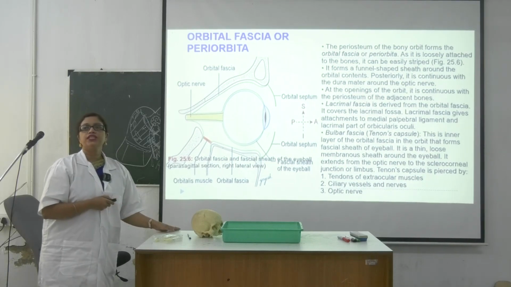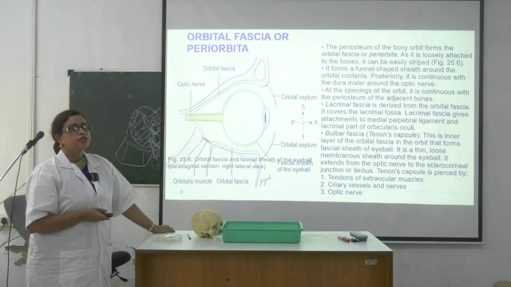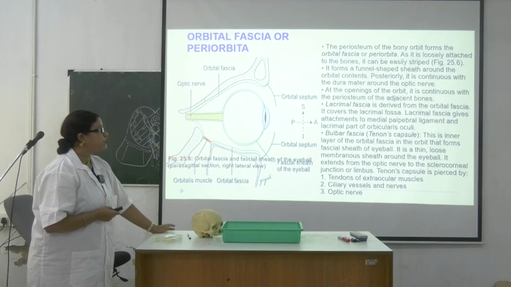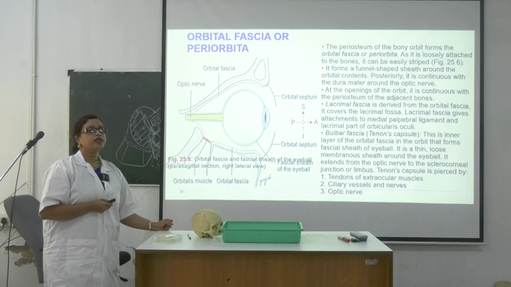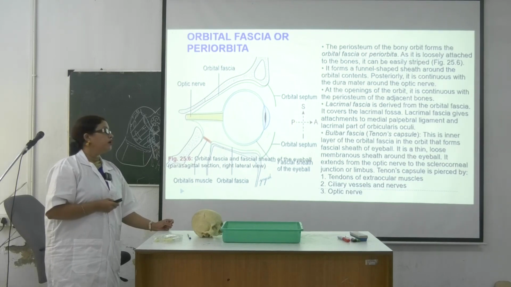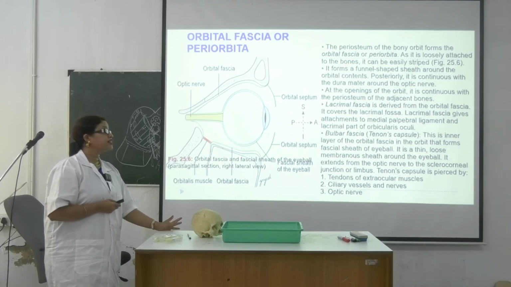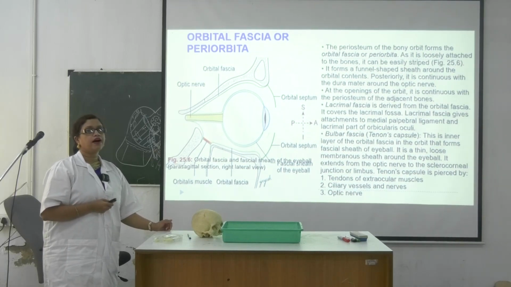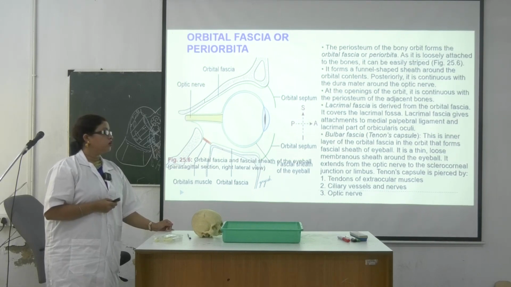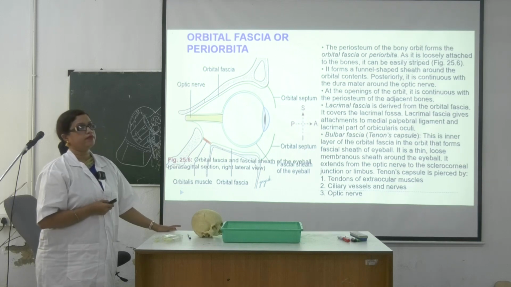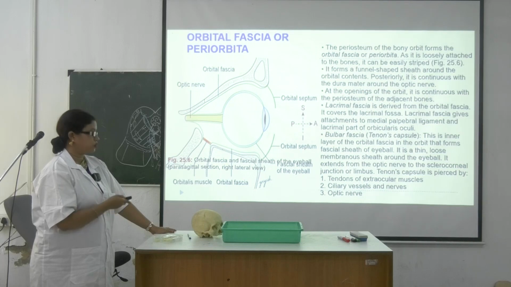So write it down, which are the structures that pierce the Tenon capsule. Structures piercing the Tenon capsule are: number 1, tendon of extraocular muscle. Number 2 is ciliary vessels and nerve. Okay, and the third one is the optic nerve. The optic nerve has to pierce through, right? So these are the three structures. Okay.